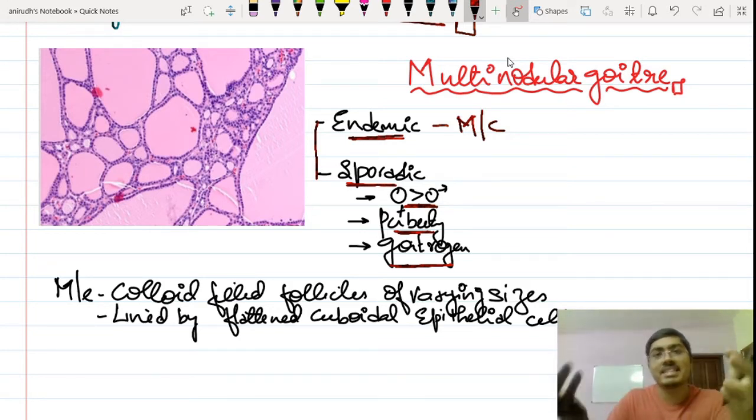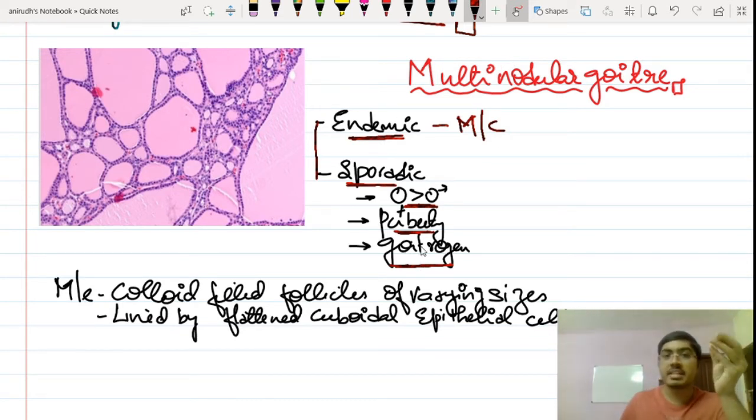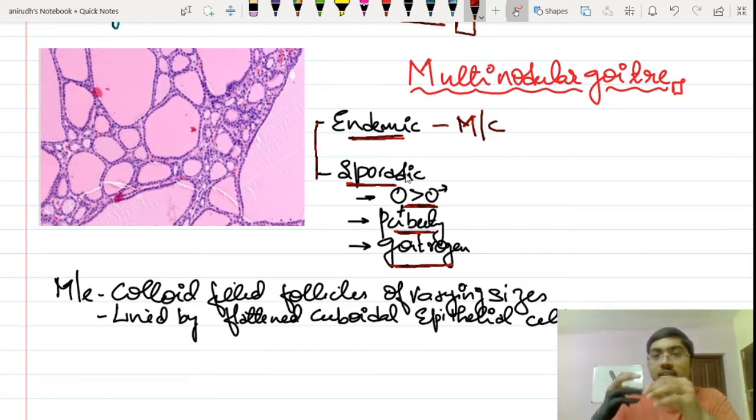Okay, and if you take a lot of goitrogens, typically these patients take a lot of cabbage or any member of the Brassicaceae family. But in our settings, we don't easily get a history where the patient is excessively taking goitrogens. But yes, there is an increased prevalence of sporadic multinodular goiter in patients whose food contains a lot of Brassicaceae family members, cabbage and all those things.